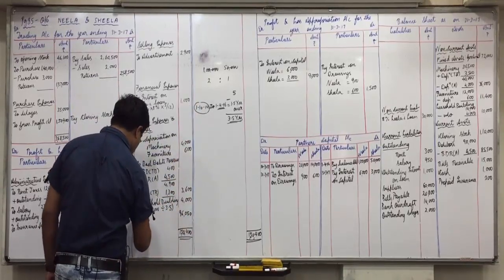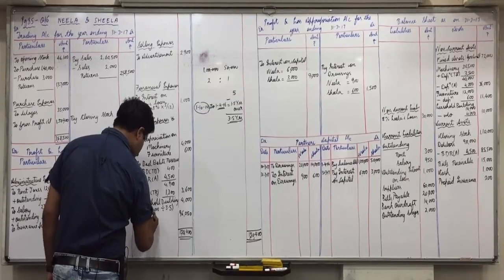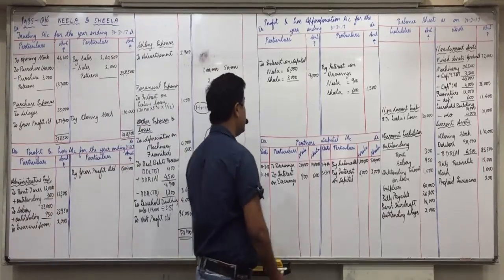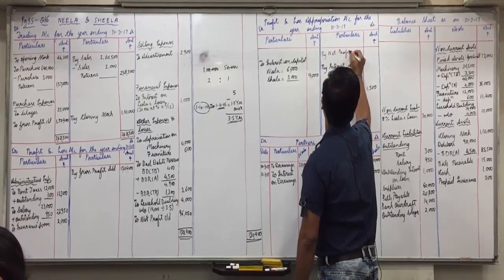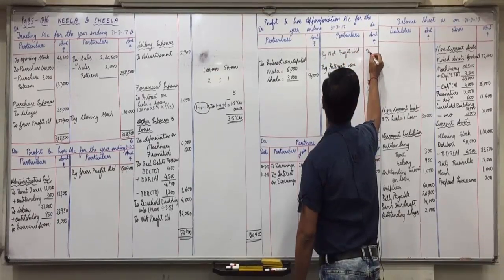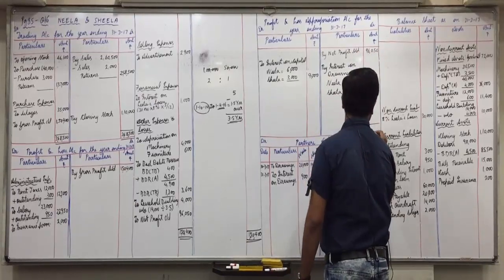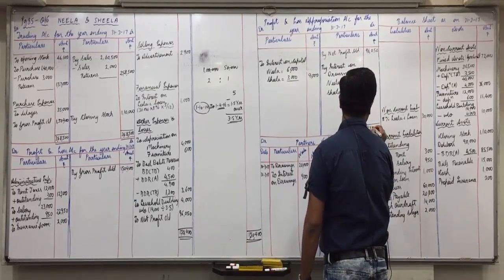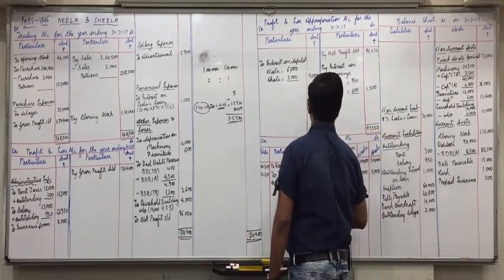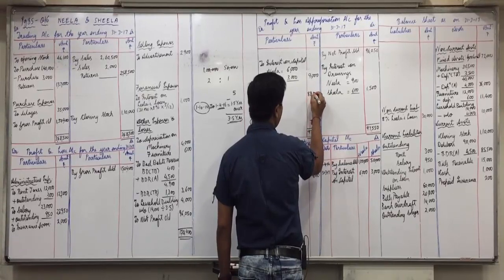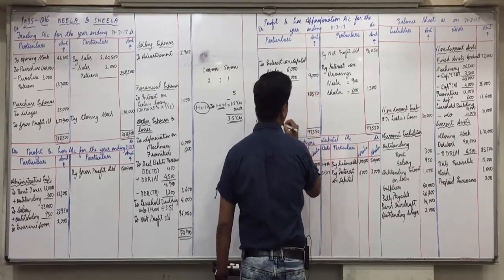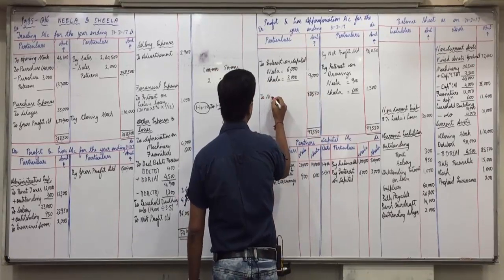Is it 96,050? To net profit carried down. Opposite side in P&L account by net profit brought down. 96,050 plus 1,500, so 97,550. Minus 9,000, so 88,550. 88,550 to net divisible profits.